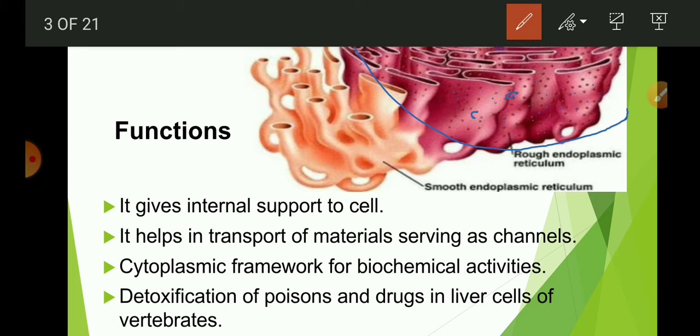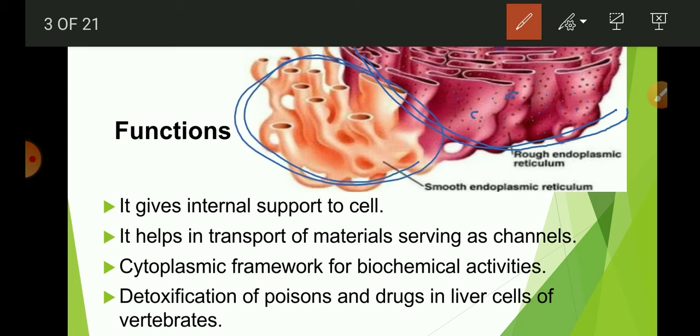Ribosomes are the sites of protein manufacture, and proteins are the basic building block of the cell. So it is an important content of the cell. Proteins manufactured by ribosomes are then sent to different places in the cell depending on need using the endoplasmic reticulum. As it is the channels or network of transport of the cell, the manufactured proteins are sent with the help of the endoplasmic reticulum. So this rough endoplasmic reticulum helps in protein synthesis.